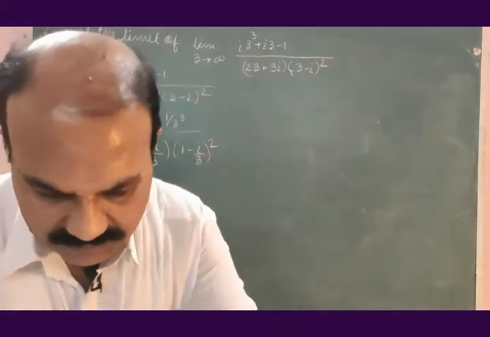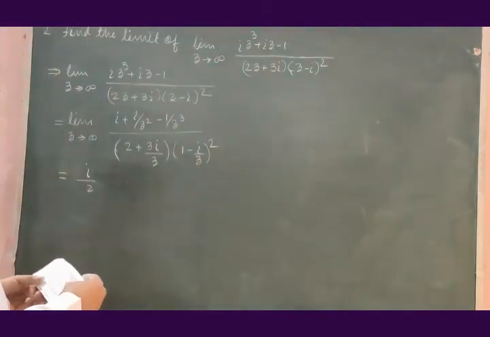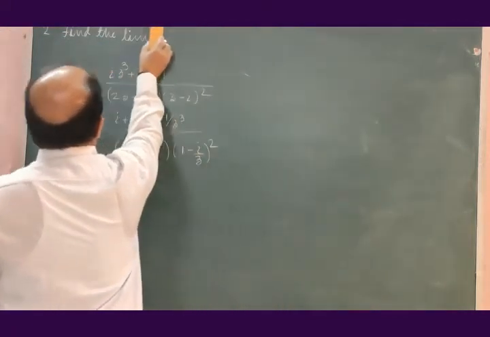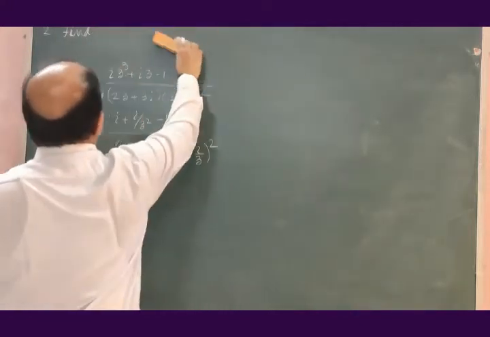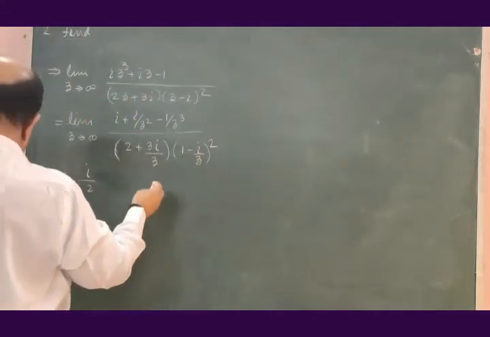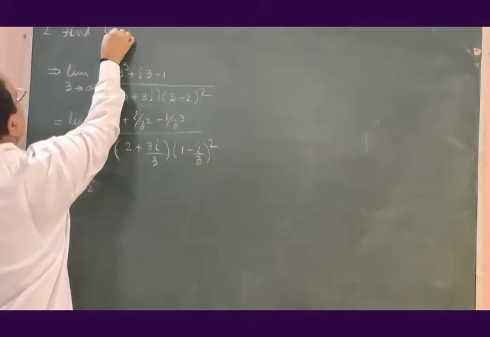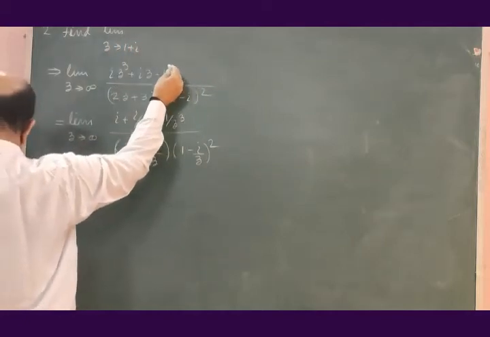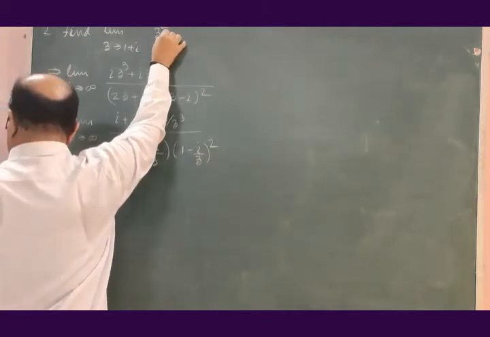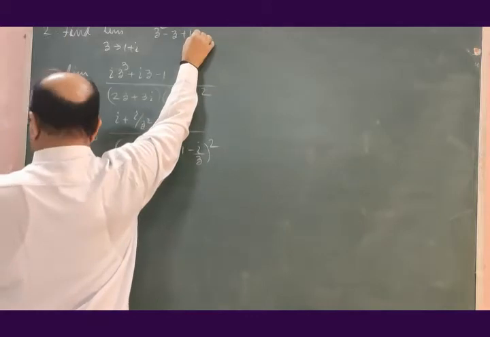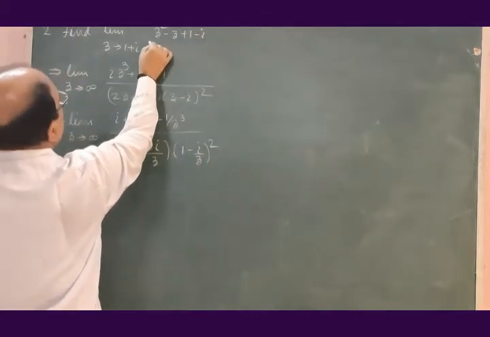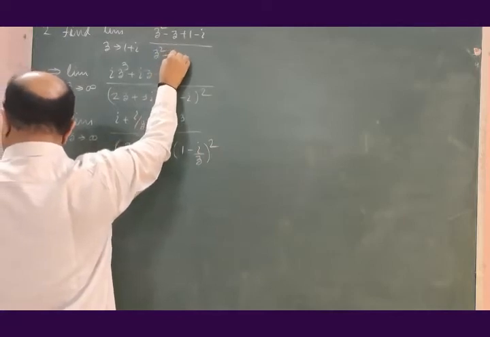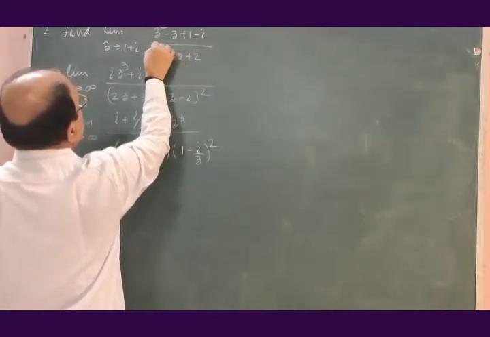Let us go for one more problem. Find the limit of z tends to 1 plus i of (z square minus z plus 1 minus i) divided by (z square minus 2z plus 2).